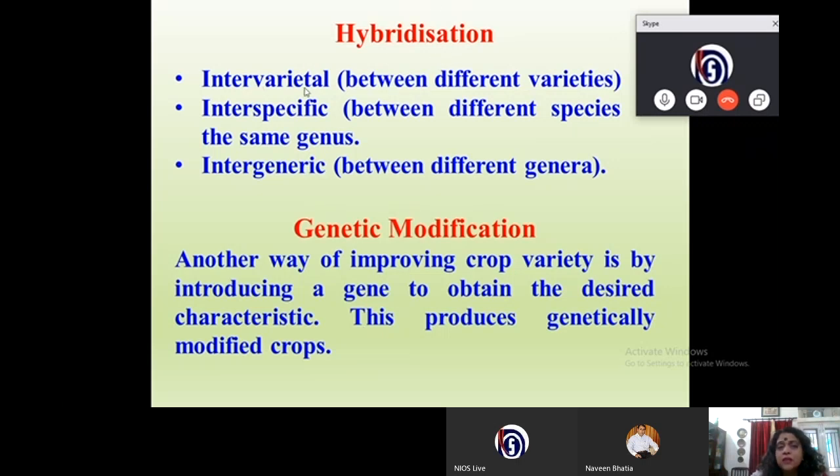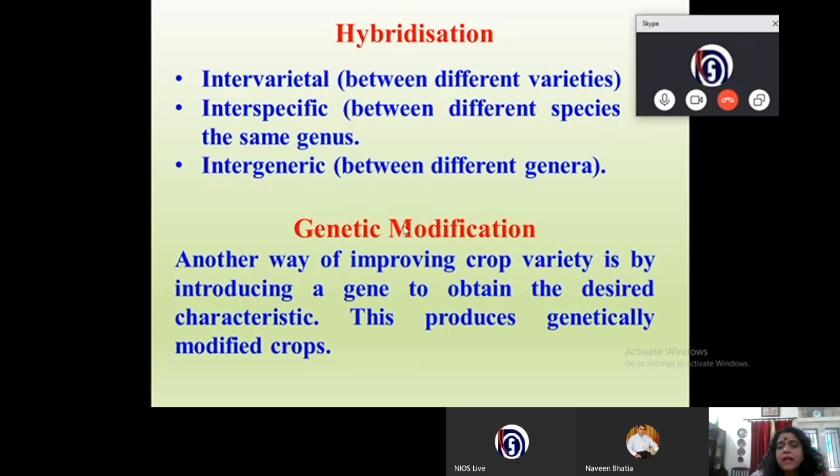Hybridization can be intervarietal, that means between different varieties. Interspecific, that means between different species of the same genus. Or it may be intergeneric, that means between different genera. So, hybridization can be carried out in plants in these different ways: intervarietal, interspecific, or intergeneric.